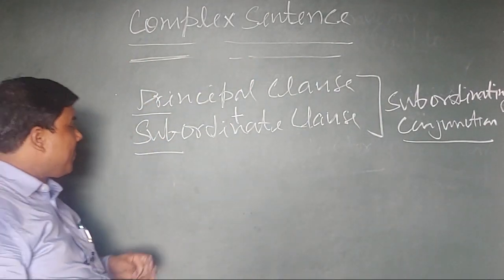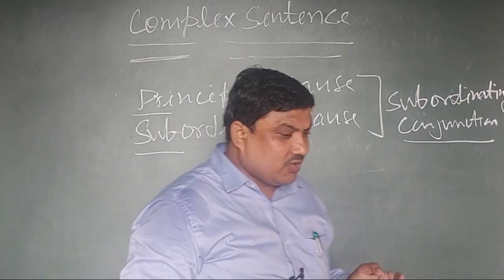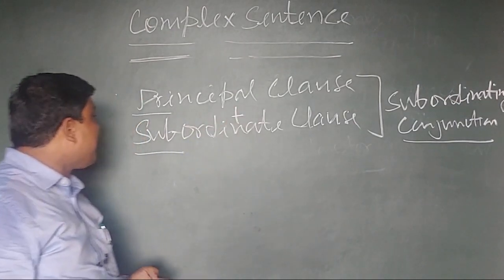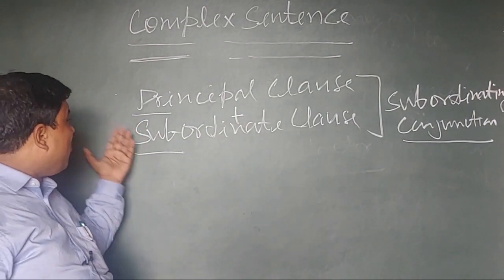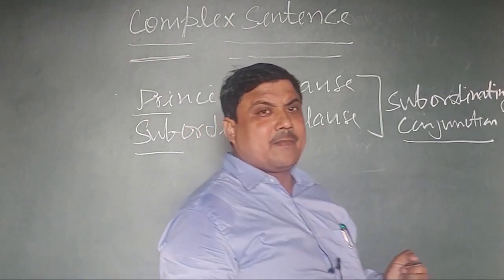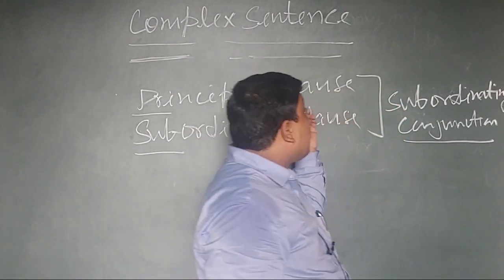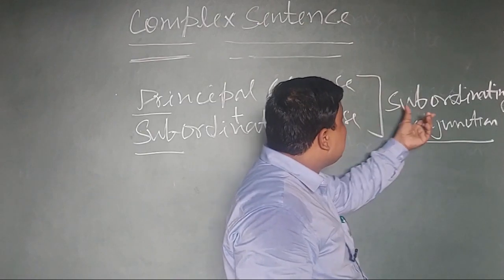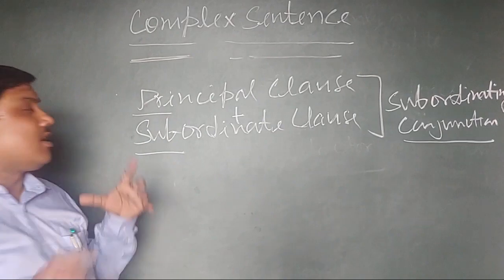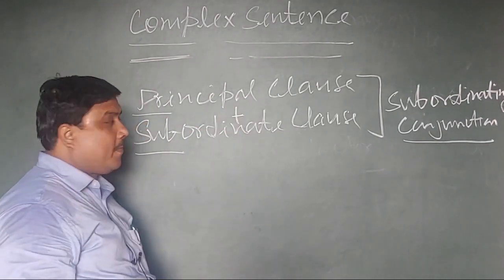Once more, a sentence which has a principal clause and one or more subordinate clauses combined by a subordinating conjunction is called a complex sentence.